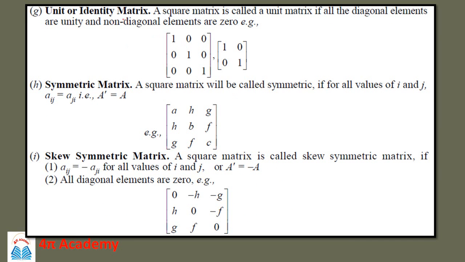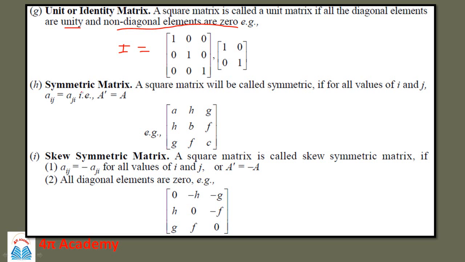Then unit or identity matrix. A square matrix is called a unit matrix if all the diagonal elements are unity and the non-diagonal elements are 0. So you know what is meant by unit matrix or identity matrix. It is represented by the symbol I, which is equal to this. It is also basically a square matrix in which the diagonal elements are always equal to unity, that is 1 1 1, while the rest of the non-diagonal elements are 0. So this is a 3 by 3 unit matrix, this is a 2 by 2 unit matrix.